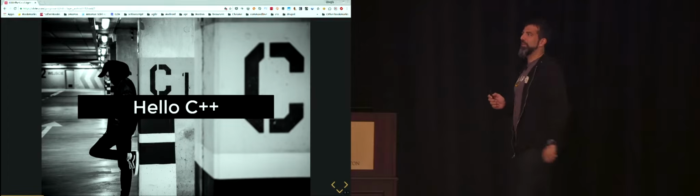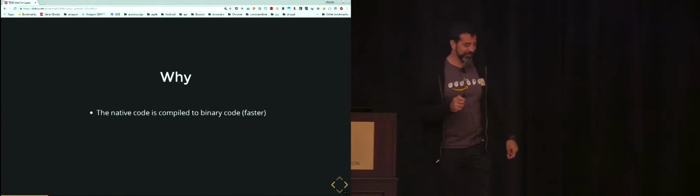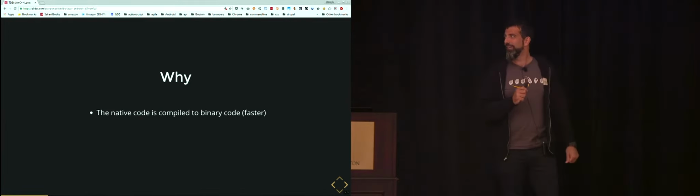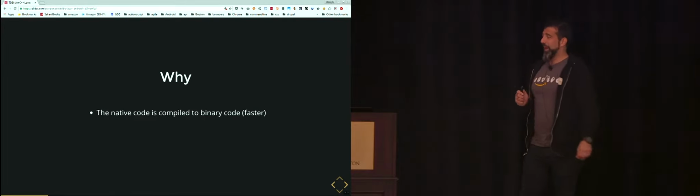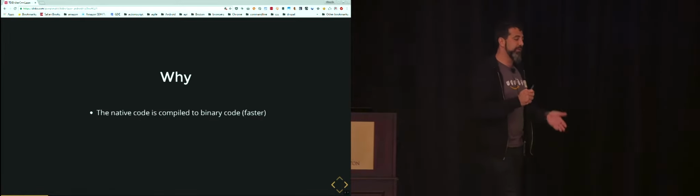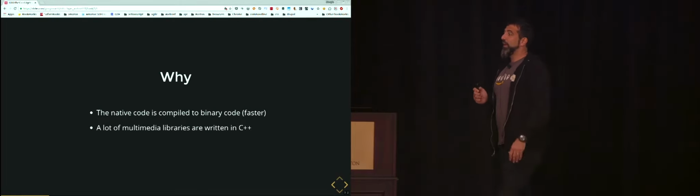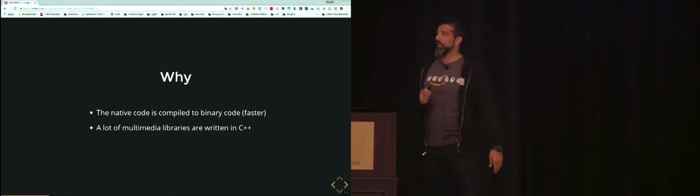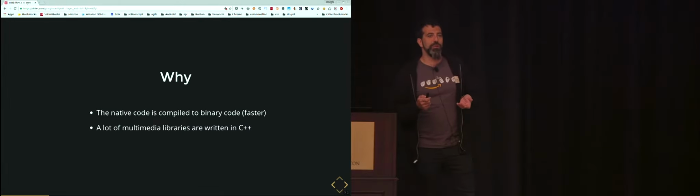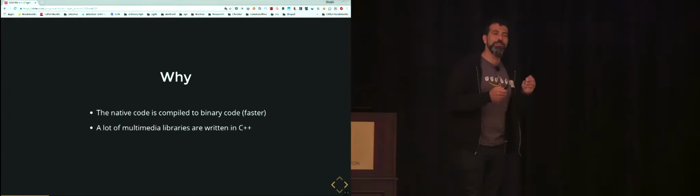So for the C++ developer, this will be an easy set of slides. But why do we want to use C++ in Android? Because C++ is extremely fast. For anything that is rendering, sound, or video, that's the key. You want to be fast. There are a lot of multimedia libraries that are written in C++. Why should we reinvent the wheel? They're a little bit old sometimes, but they work.